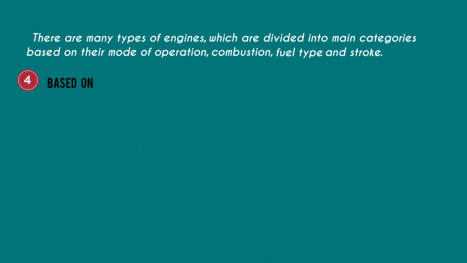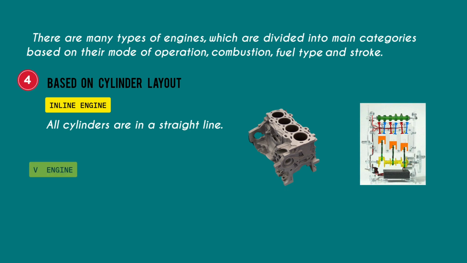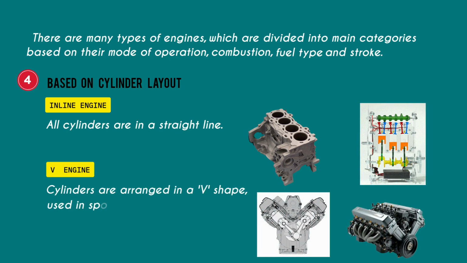4. Based on cylinder layout. Inline engine. All cylinders are in a straight line. V engine. Cylinders are arranged in a V shape, used in sports cars.